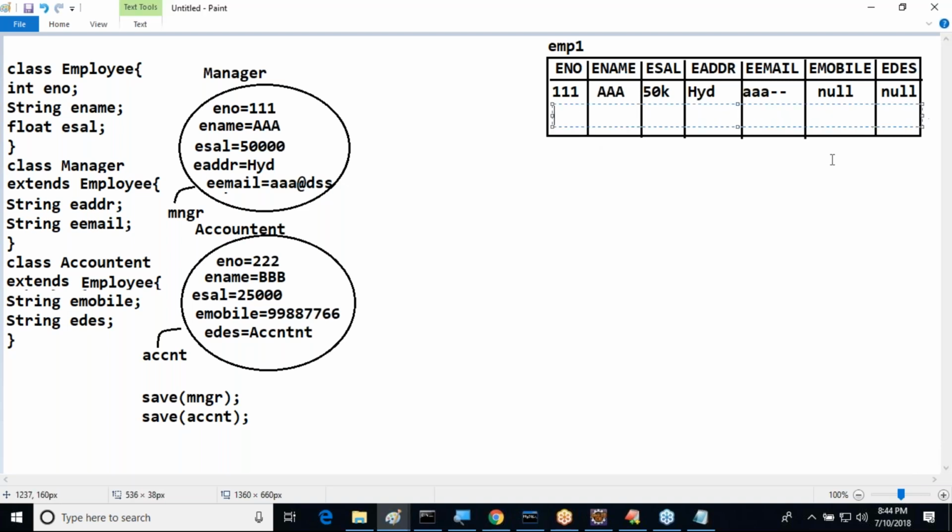Let's come to the accountant data. Inside this accountant data, which data will be stored here? 222. Okay. BBB. Okay. Next one is 25K. It's okay, fine. Hyderabad. Up to this is okay. No problem here. Hyderabad is available or not? No. That means E-address is related to manager, not related to accountant. So in place of this, null value will be stored. Email place, null value. And mobile number here, some mobile number will be stored. Then after that, accountant here. Like this, we are having some data directly.